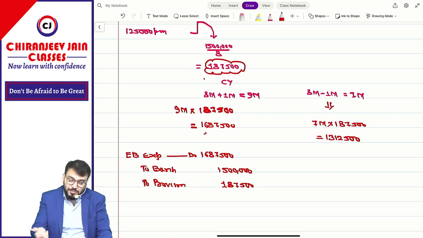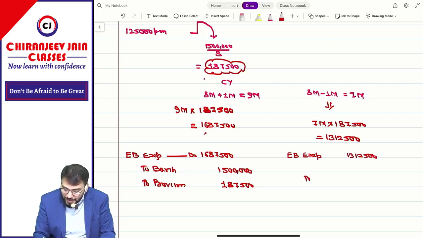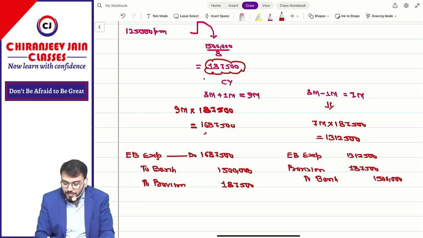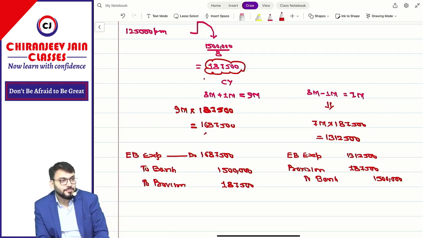What will be the journal entry for next year? The EB expense is 13,12,500. But how much will you pay? 15 lakh. So for the balance, you reverse the provision you created in the previous year. How much? 1,87,500. Can you say proper accounting? Super accounting? I hope you are understanding the importance of accounting.